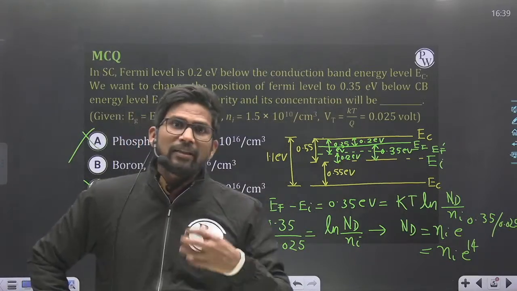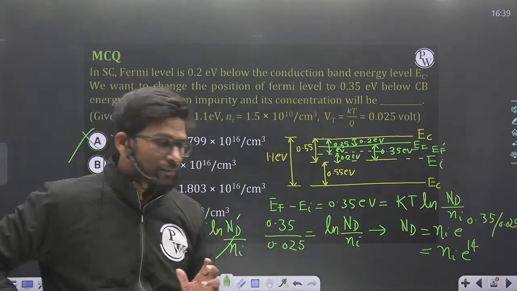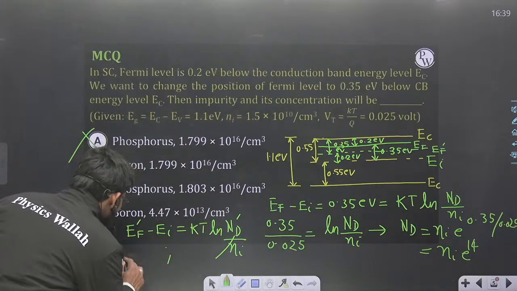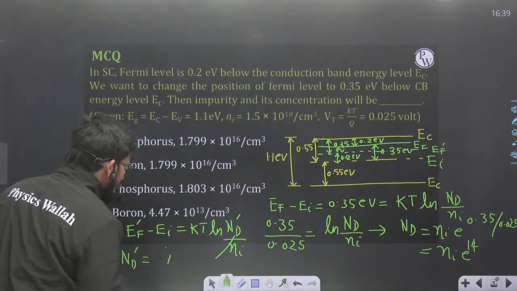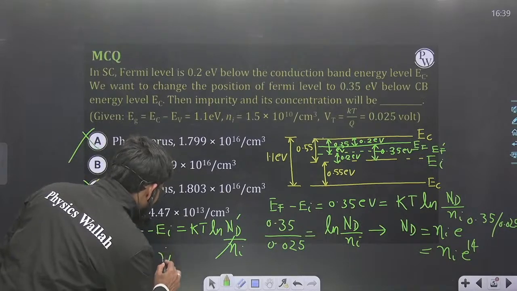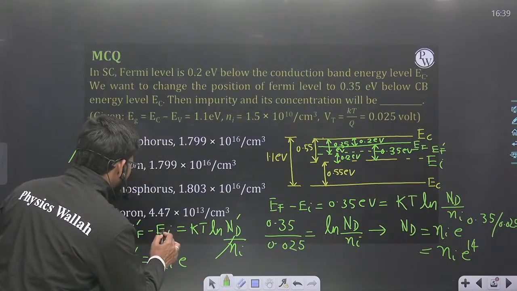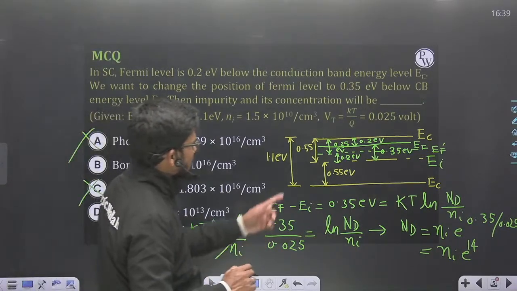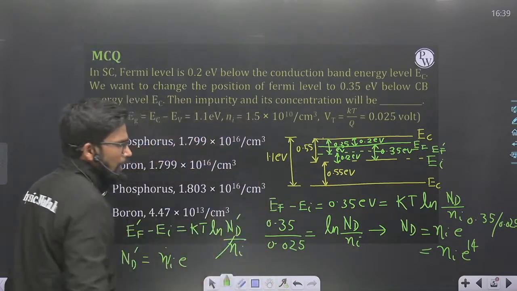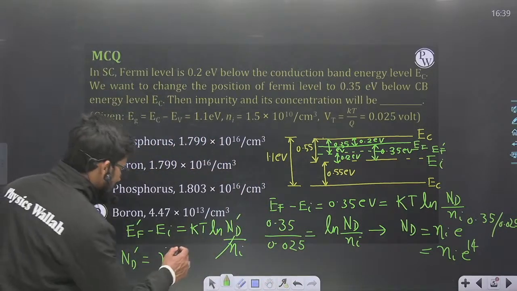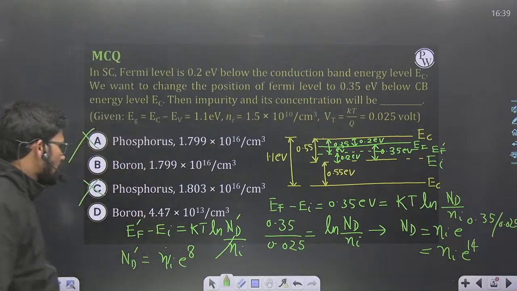So obviously there will be net donor concentration. Okay. So ND dash will come out to be what? This is Ni e to the power (EF dash minus EI) upon KT. EF dash minus EI is 0.2, so 0.2 upon 0.025. That is nothing but e to the power 8.